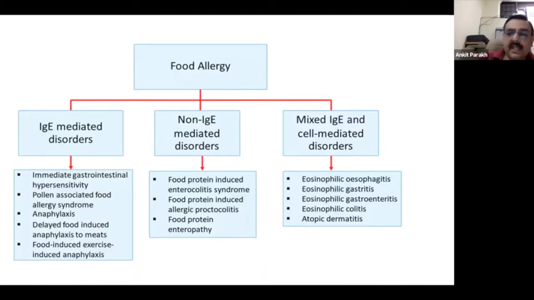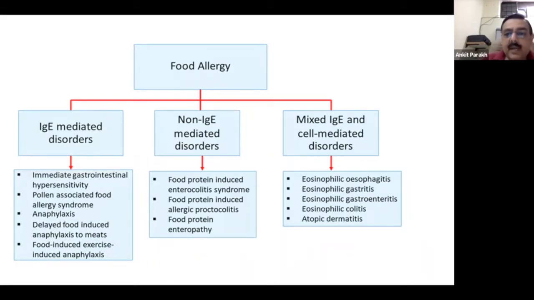Then non IgE disorders are also known, like food protein induced enterocolitis syndrome, allergic proctocolitis, which we see quite commonly with milk allergy, and food protein induced enteropathies. So these are the three common things which are seen in the non IgE variety.